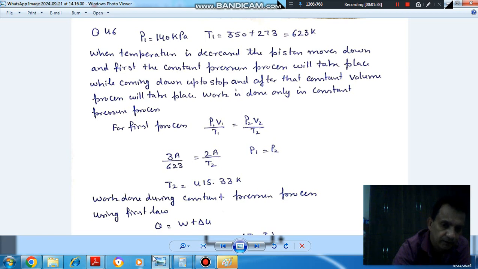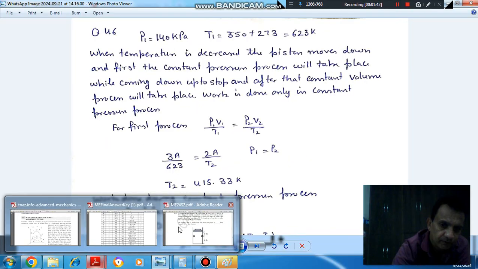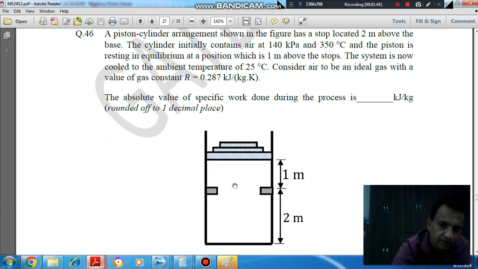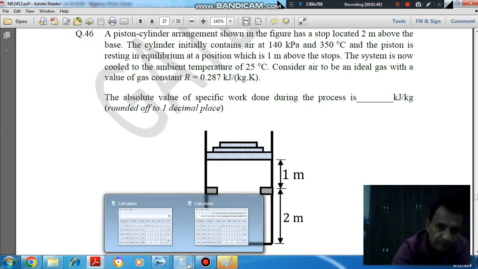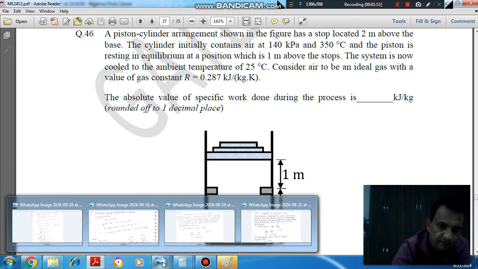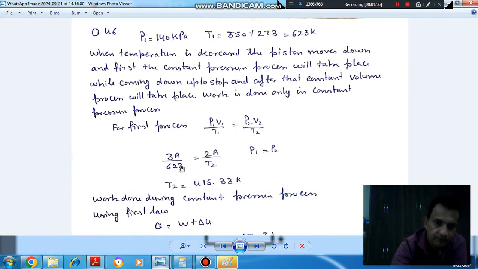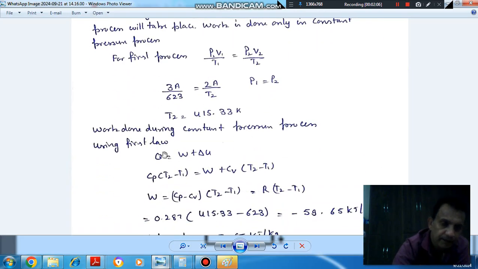3, as you can see from the figure, that if A is the cross section area, then V1 is 3 into A and V2 is 2 into A. If A is the cross section area, then this T1 is 623 and T2 comes out as 415.33 Kelvin.